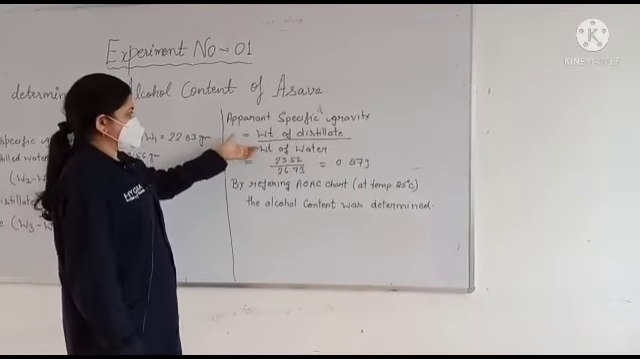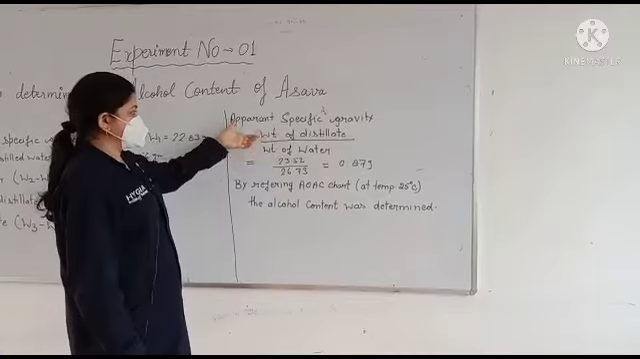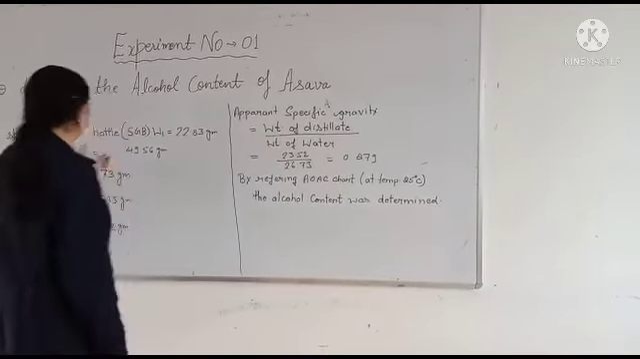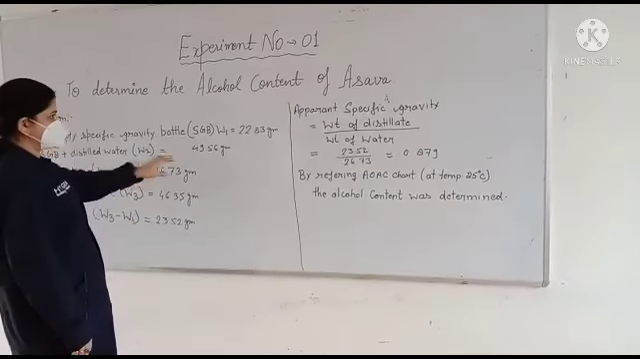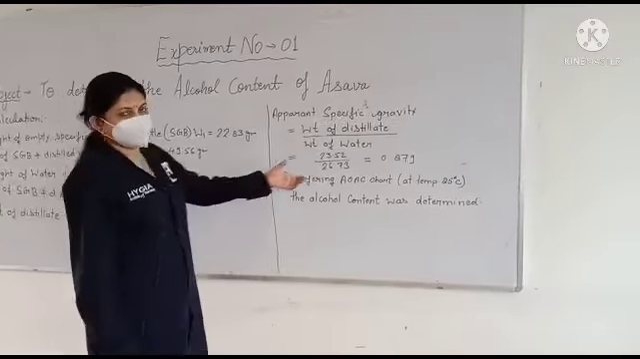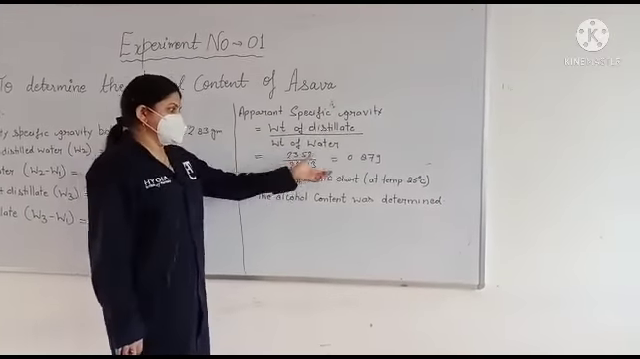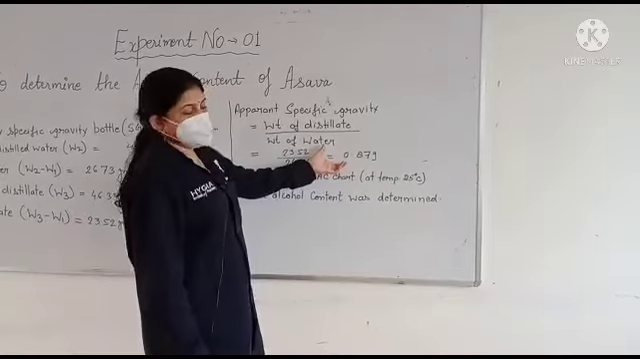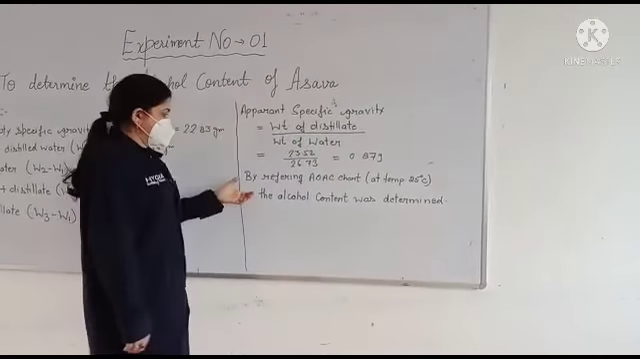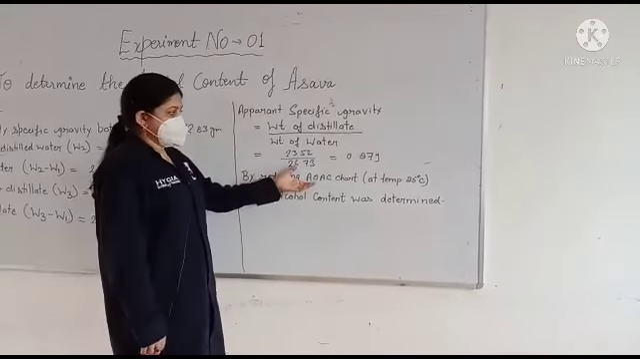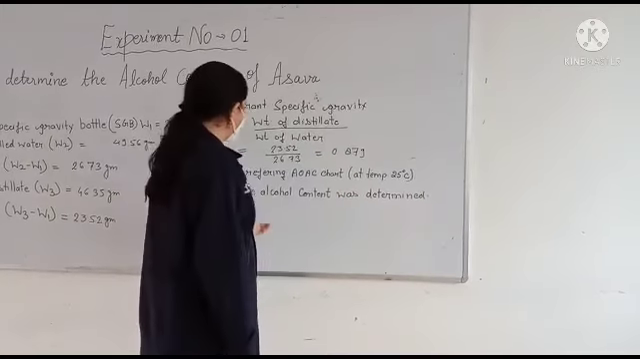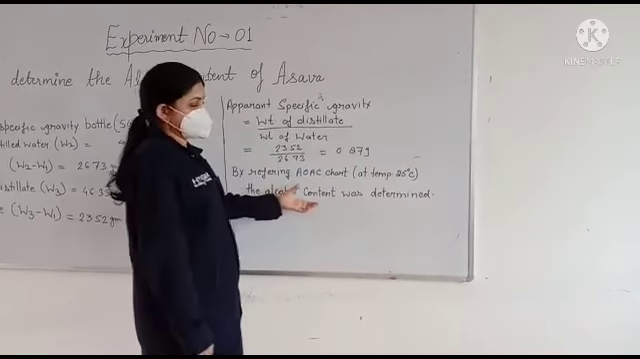For this purpose we take the formula in which we put the weight of distillate upon the weight of water. From the calculation we can see the weight of distillate comes out 23.52 gram, and the weight of water is 26.73. From this we calculate the apparent specific gravity of the alcohol content, which comes out 0.879. And further, by referring to the AOAC chart, which is prescribed at a temperature of 25 degrees centigrade, we can determine the alcohol content which was present in our